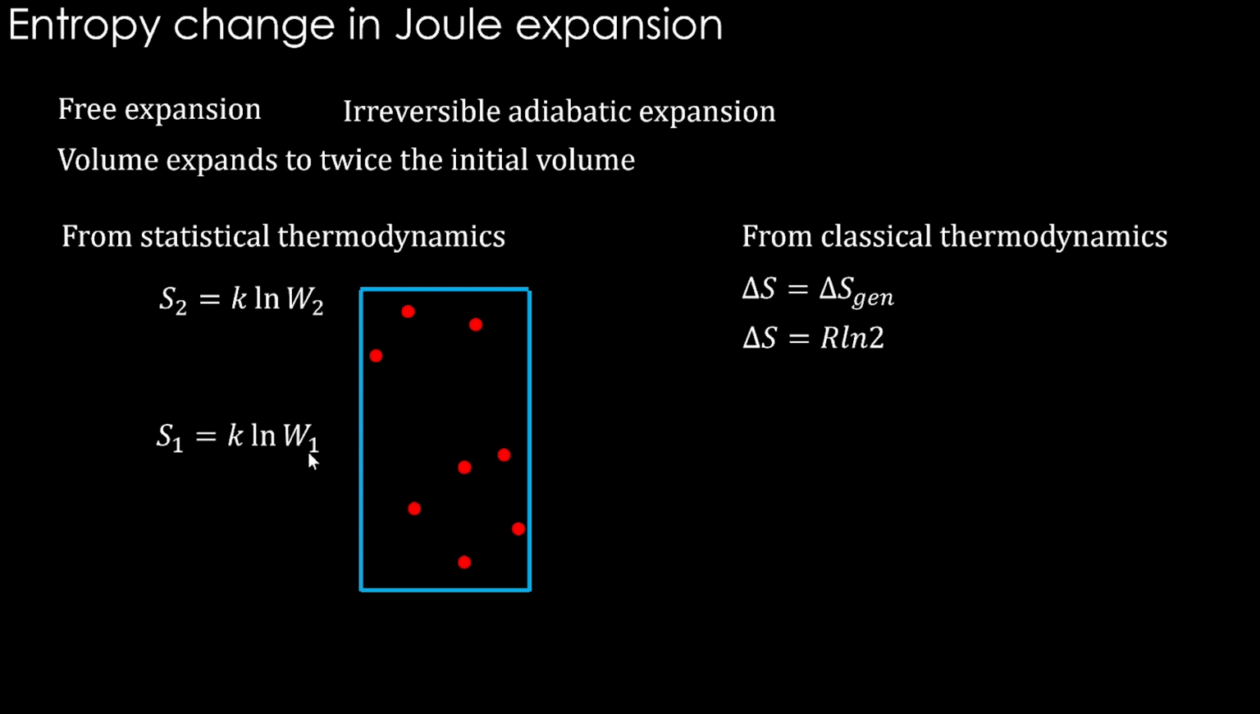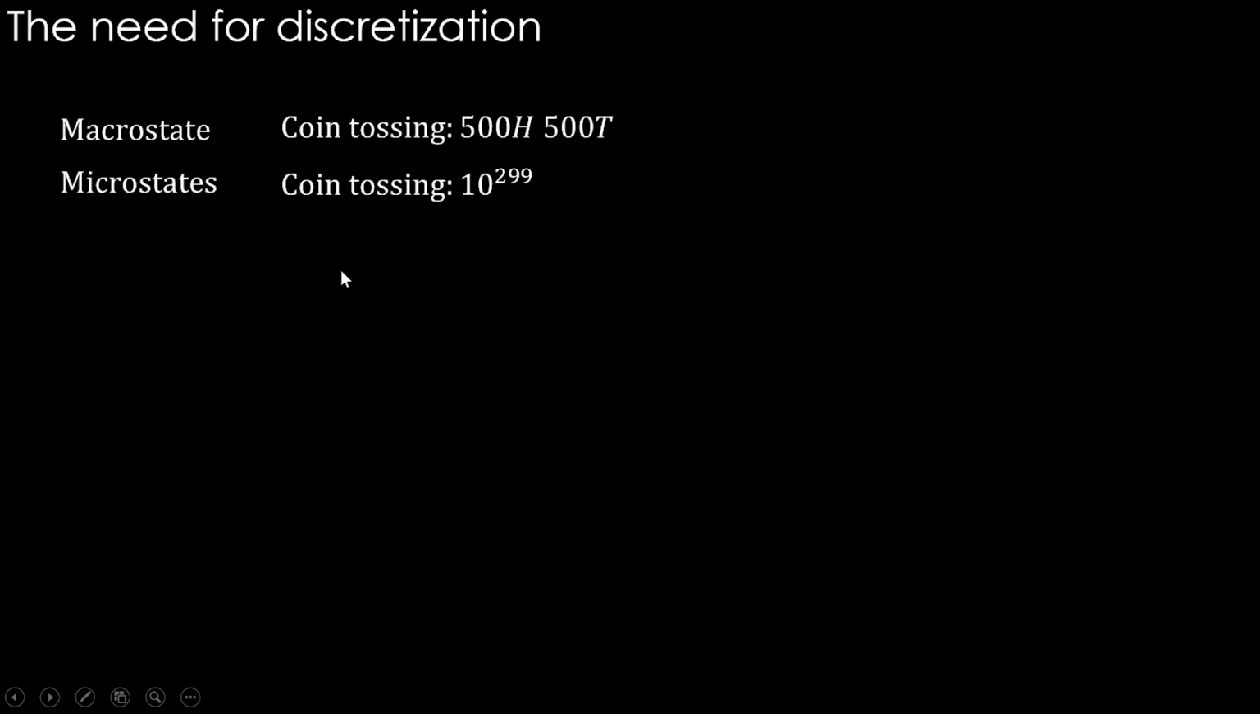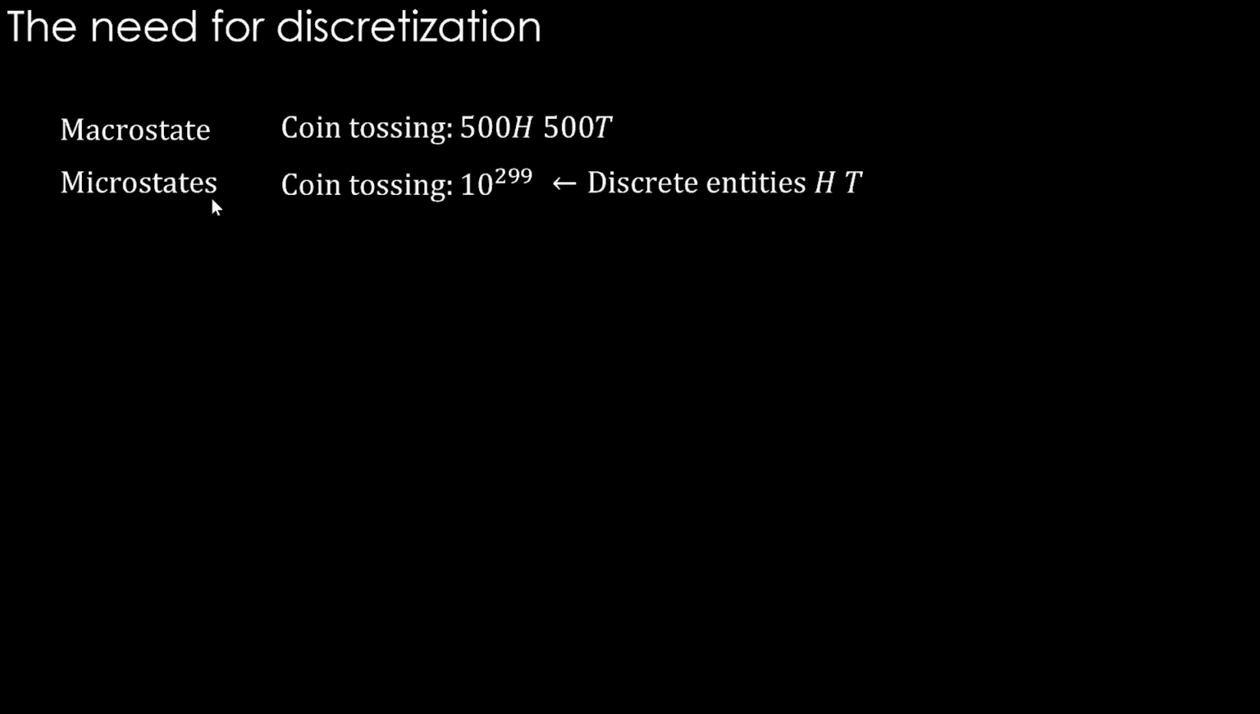That is challenging, because when we talked about entropy with this W, for example in the coin tossing example of 1000 coins, where we had 500 heads and 500 tails, we figured out that there are 10 power 299 ways of occurring for this particular macrostate. So 10 power 299 microstates we counted, based on combinatorics. The reason is that heads and tails are discrete entities. These can be counted. That's why we could count it.